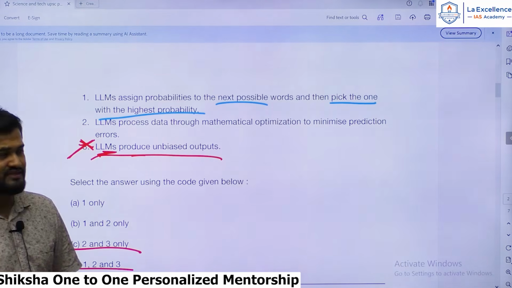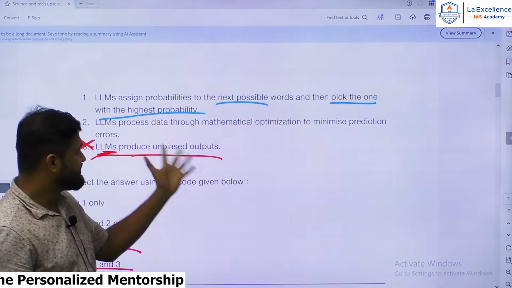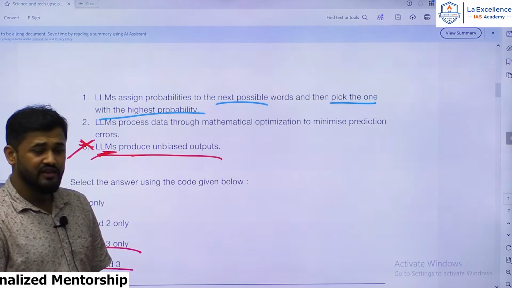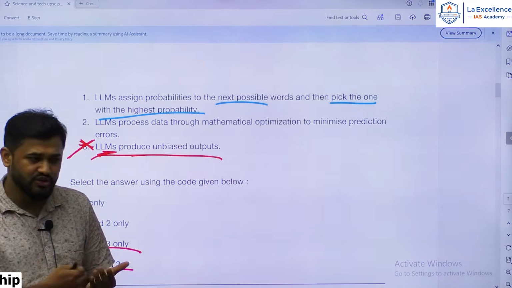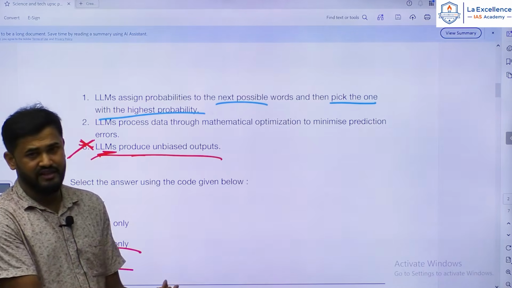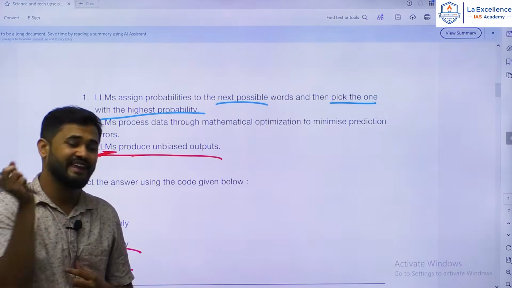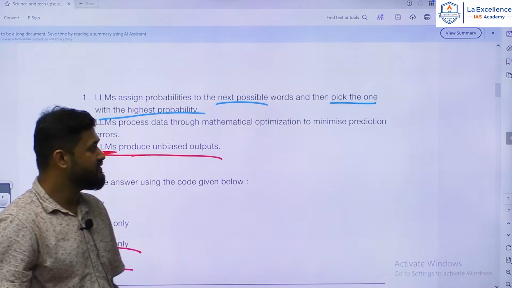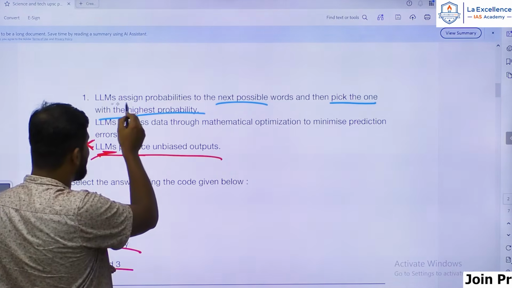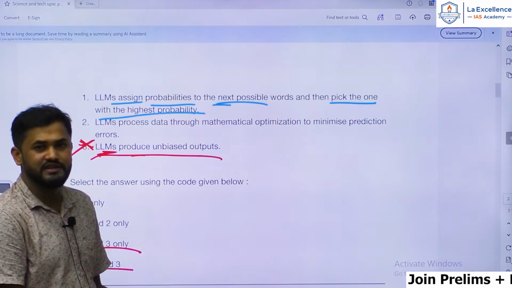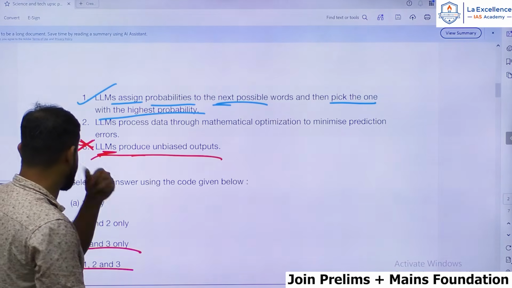If you understand this, it's a type of deep learning where a large amount of data is fed to the machine. Then the machine learns through this enormous amount of data. It learns through the text data, and it predicts by utilizing the previous text, by understanding the context, it always expects the next word or next sentence in the sequence. So LLMs assign probabilities to the next possible words. So the statement is correct. The first statement is correct.